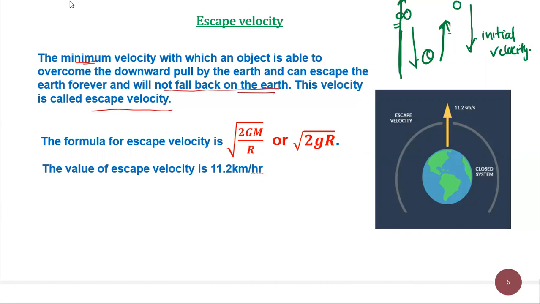Is that clear? Now, the escape velocity is given by the formula under root 2GM upon R, or under root 2gR. The escape velocity of the earth is 11.2 km per second. That means if we throw an object at 11.2 km per second, that object will not come back to the earth, because it has escaped from the gravitational attraction of the earth. Understood? This is called the escape velocity. Now, how we got this equation, that we will derive.